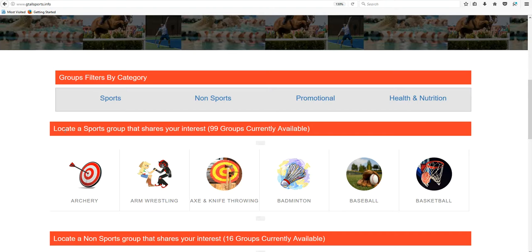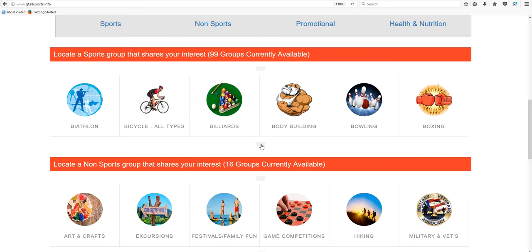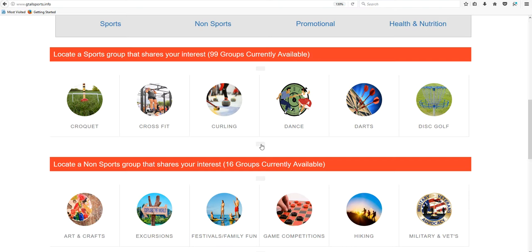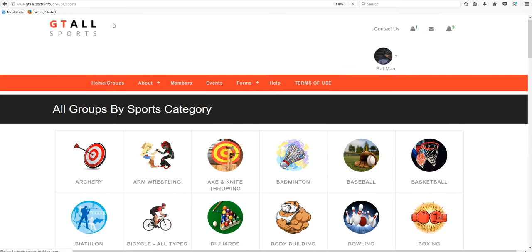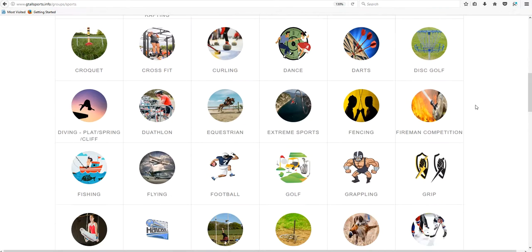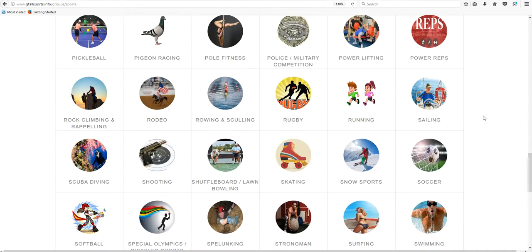As you see, the top group is the sports group, and there are 99 groups currently available. You can view the different groups by scrolling on the button here, and you'll see an alphabetical listing of the groups. If you wish to bring all the groups up at one time, you can do so by clicking on sports. Then you'll see that the page displays every group that is available in the sport category. There are 99 of them.